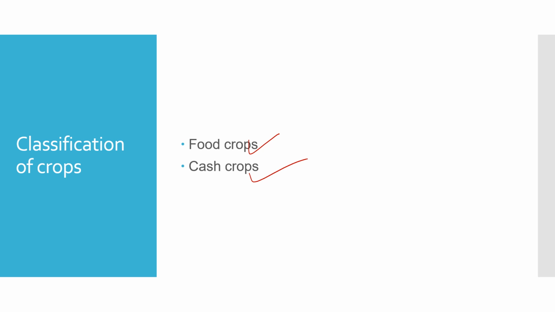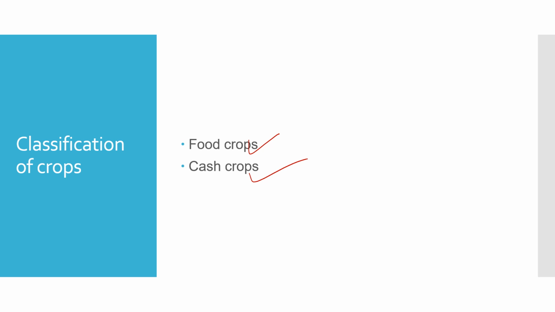So food crops are from where we are obtaining our food. And what are cash crops? Cash crops are used for commercial purposes, right? So cash crops are those crops which are used for all commercial purposes to earn profits. That is, they are cotton, tobacco, sugarcane, tea, coffee, jute, teak, rubber. So these are all examples of cash crops. So just to learn what are food crops and their examples, and what are cash crops and their examples.